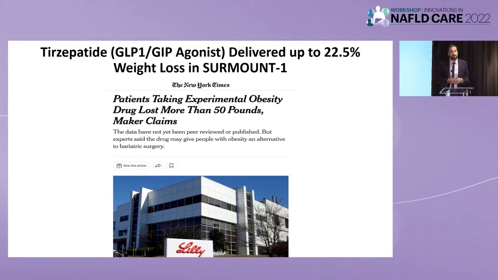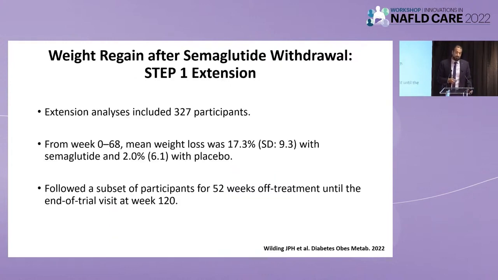So based on this, you can say, okay, we found the solution. We don't need to do bariatric surgery. Lifestyle is great, but it should be in conjunction with this. Let's just get everyone on GLP-1 agonist or dual agonist. But obesity is complicated, and the story is not over. So this is data from the extension arm of the STEP 1 trial, okay? So they did the 68 weeks that I showed you, and then they had 327 participants that just discontinued semaglutide, and then they're followed for 1 year after they stopped semaglutide.